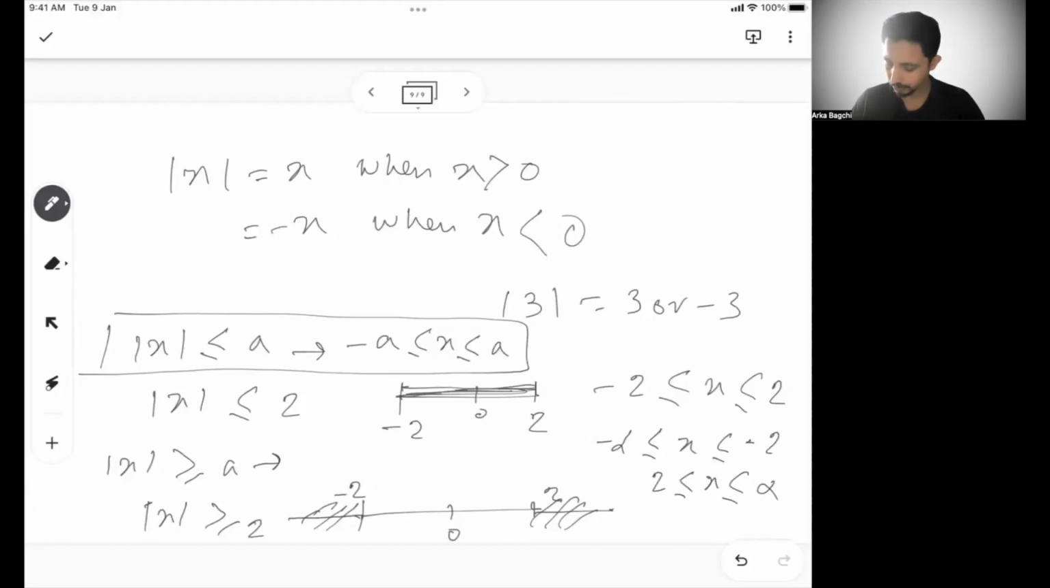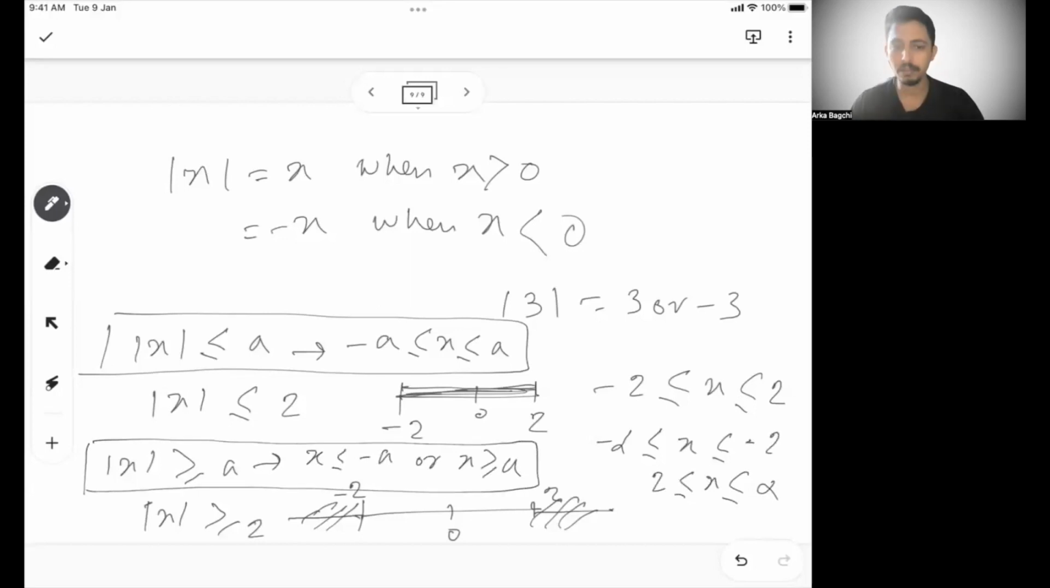So from here I can say x is either less than equal to minus a or x is greater than equal to a. So this is another important understanding. So these two are very important when it comes to mod.